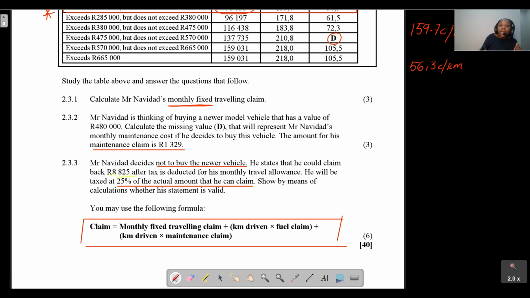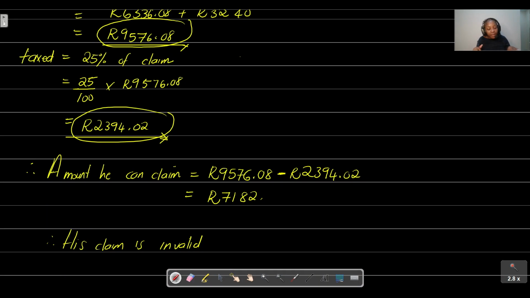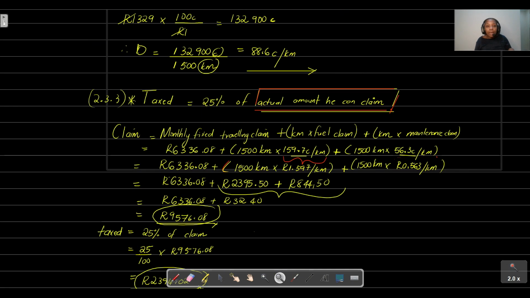So we can see that actually his claim is invalid, or it's incorrect, because he said, remember, that he can get back 8,825. But we calculated that he can claim 7,182. So that basically tells us that his statement was incorrect.